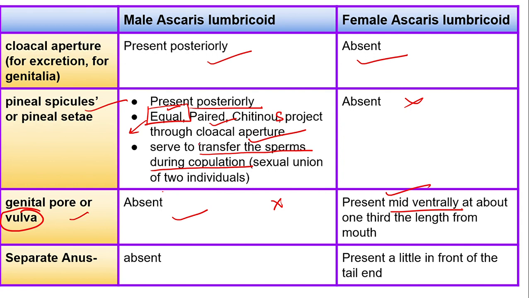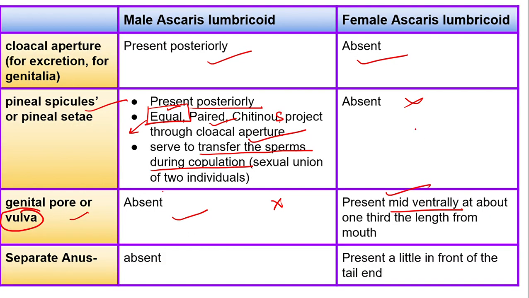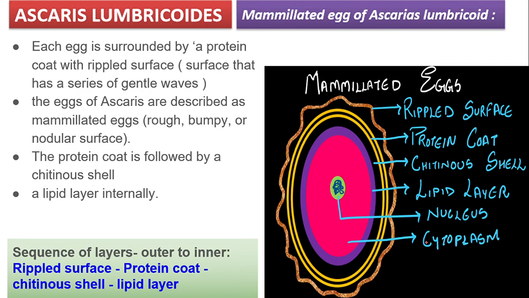Where? Mid ventrally. What is present in the mid ventral area? Let me show you. It was written somewhere here, yes, here it is. Where is the excretory pore present? It is present mid ventrally, and in the female, along with the excretory pore, what else is present? The vulva is also present, at about 1/3. Right? Now, is a separate anus present in the male Ascaris or absent? It is absent, whereas it is present in the female.